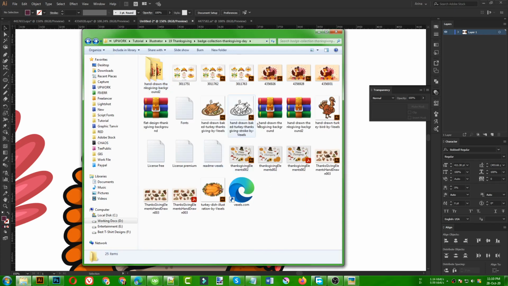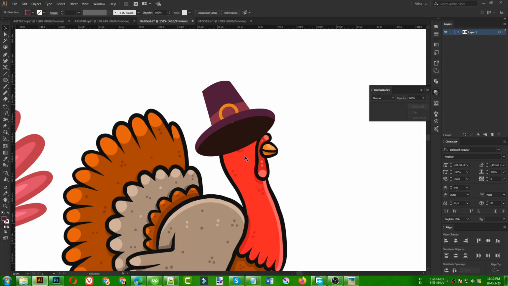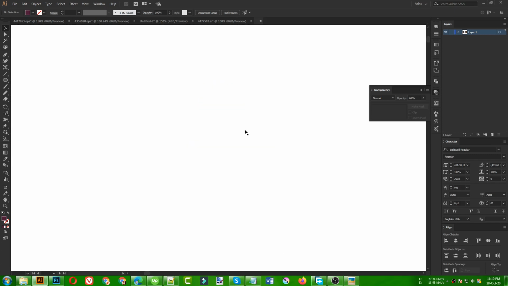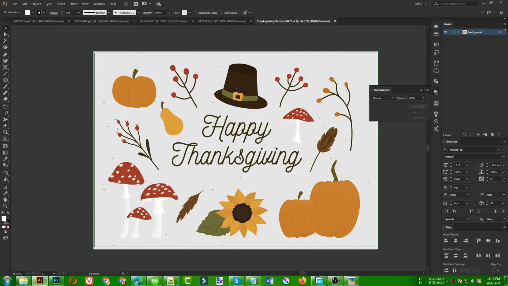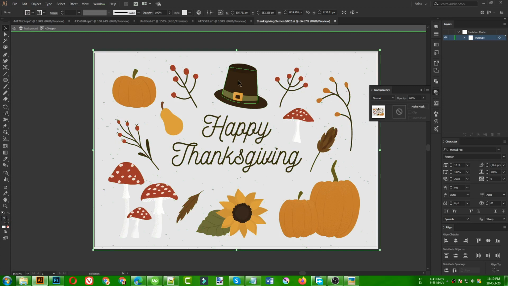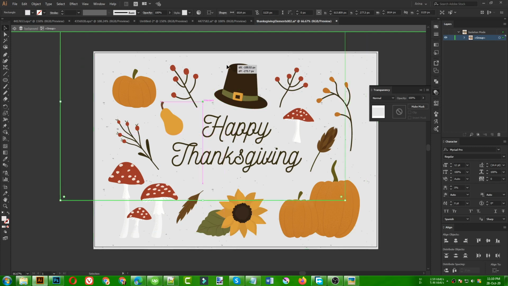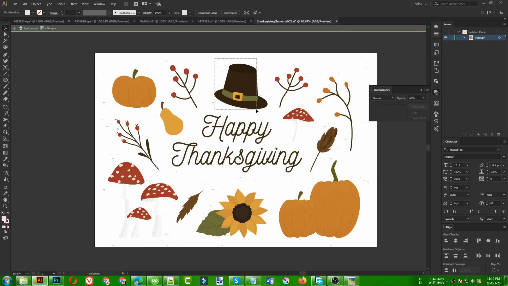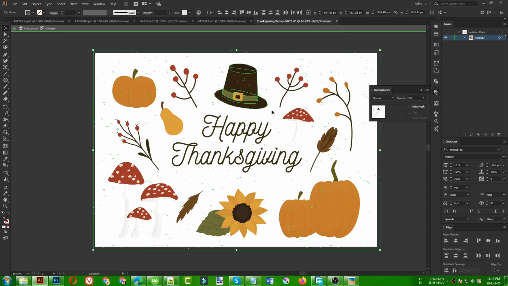Okay, I forgot that I downloaded some vector bundle yesterday and there were some hats in there. Okay, so that is going to take a bit of time here. This is a hat I got from that bundle. This is the way of making designs, because we can always spend a lot of time to make some small details, but still we can use some resources to make our design better. It is selecting that grain texture. I don't want that, so let's make it a group, then copy.